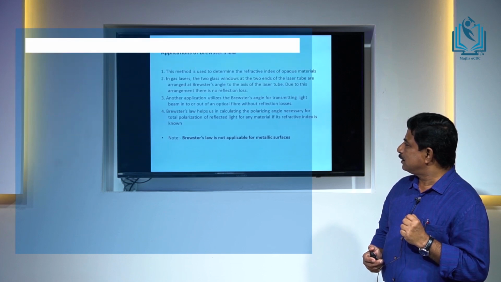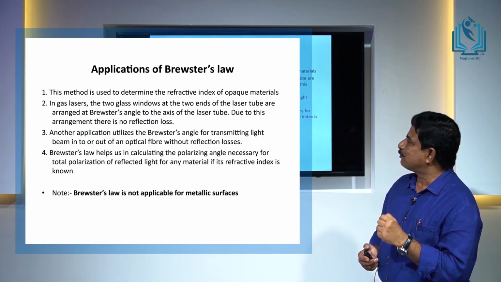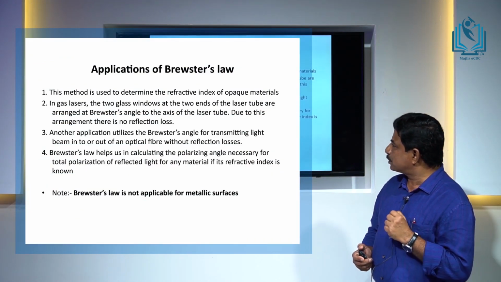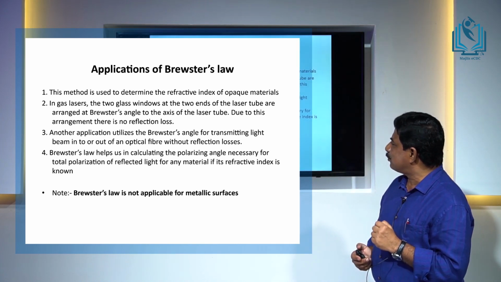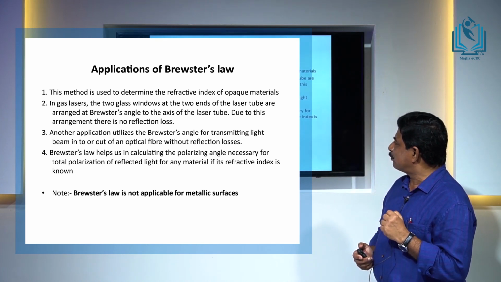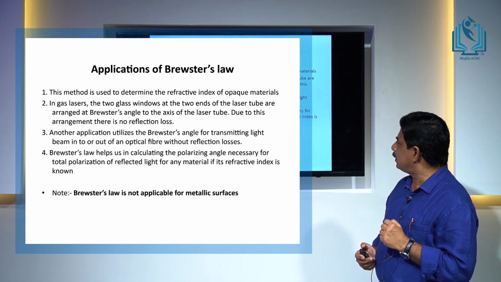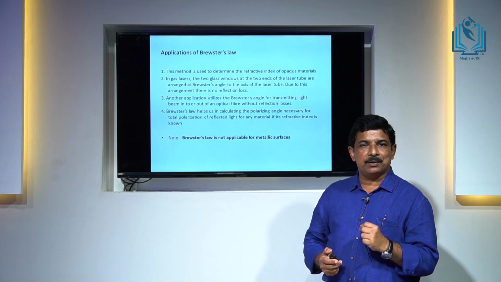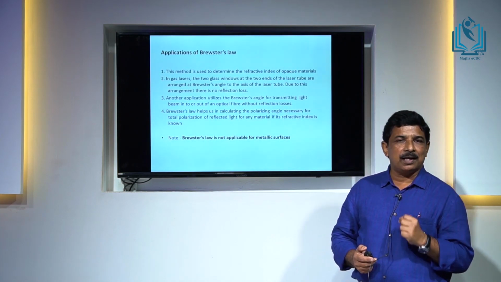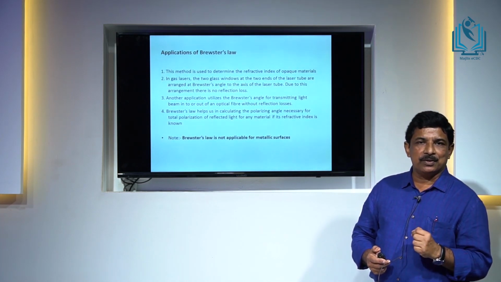Another application, that is actually the reverse of the first application we discussed. Brewster's law helps us in calculating the polarizing angle necessary for total polarization of reflected light for any material if its refractive index is known. That means, if we know the refractive index of a material, we can calculate the polarizing angle.